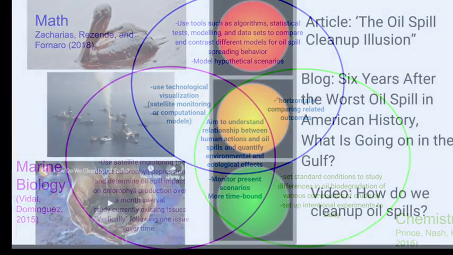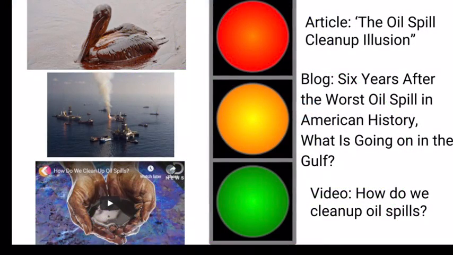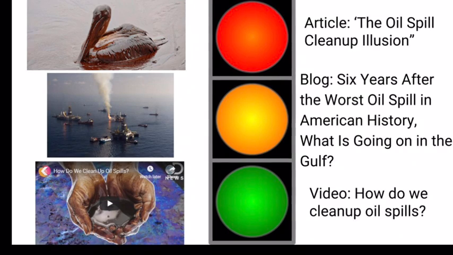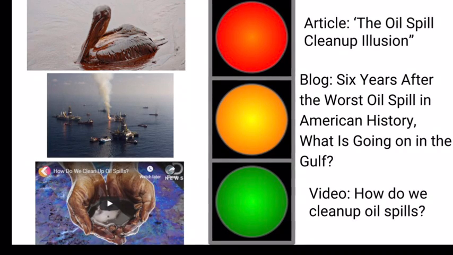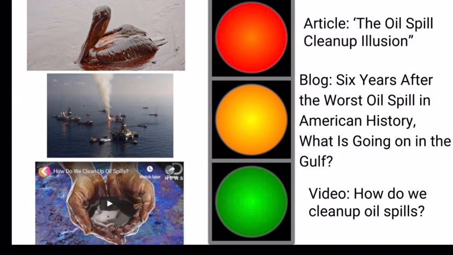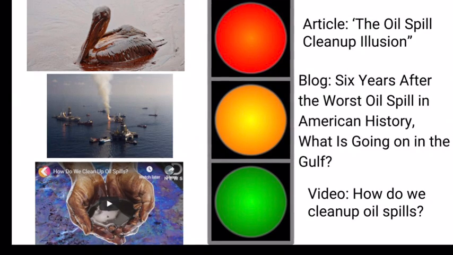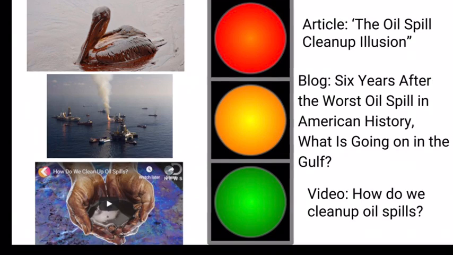The article The Oil Spill Cleanup Illusion has a red rating because the author claims that birds covered in oil suffer from poor reproduction, but scientific articles show that bird fertility and egg volume is normal even though the birds have been affected. The blog BP Deepwater Horizon is rated yellow.